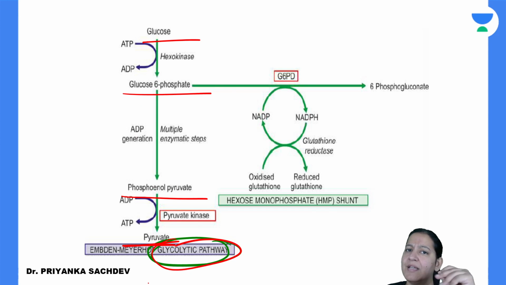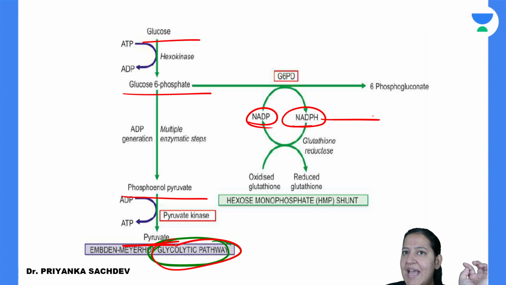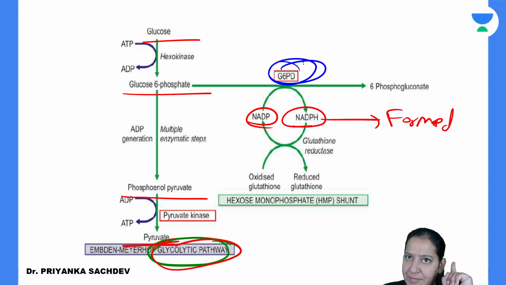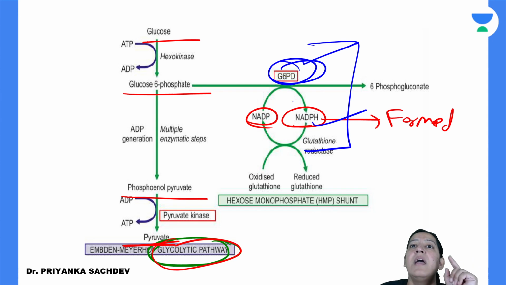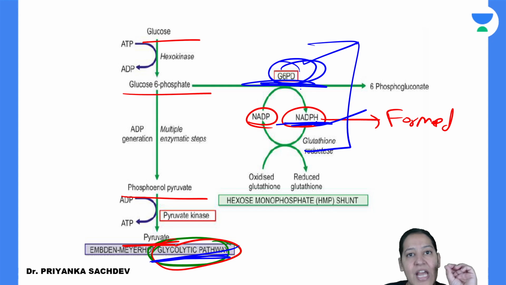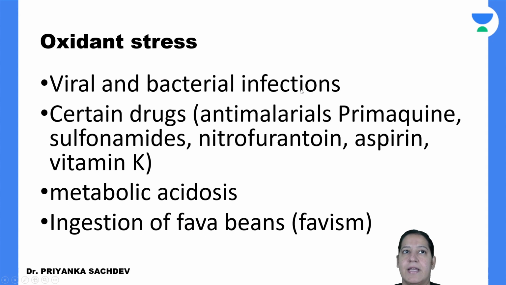We have studied all this in biochemistry, right? During this process, NADP is converted into NADPH. That is, NADPH is formed. But the formation of NADPH requires an enzyme, G6PD. That is, G6PD is required for the formation of NADPH. You should know this concept. Learn this concept. For the formation of NADPH in the pathway, we require an enzyme. The name of the enzyme is G6PD. Have you got it?